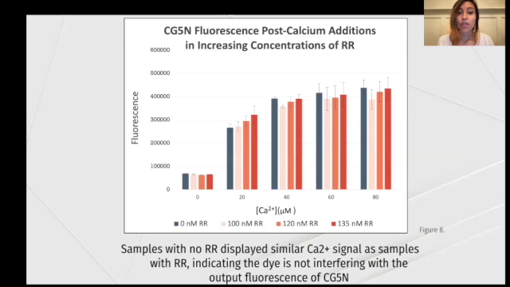Samples with no ruthenium red displayed similar calcium signal as samples with ruthenium red, indicating the dye is not interfering with the output fluorescence of calcium green 5N. Once I had calibrated the optimal concentration and conditions for my reagents, I was able to work with my cells.